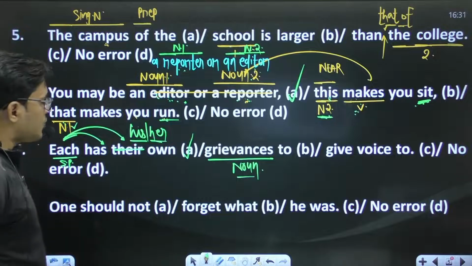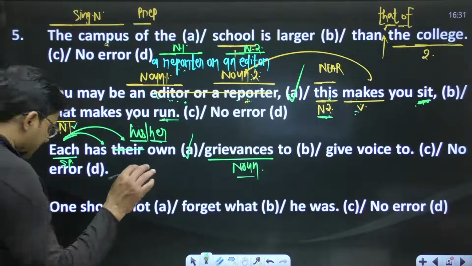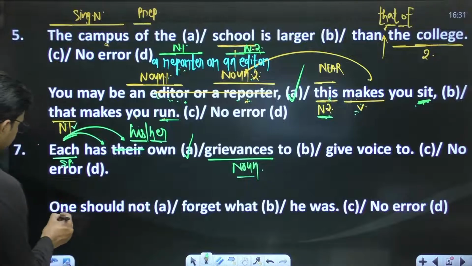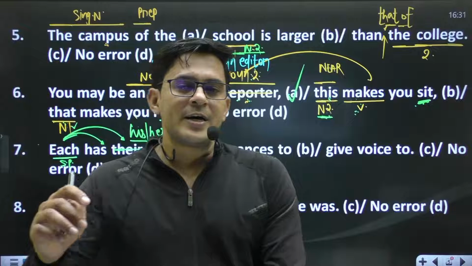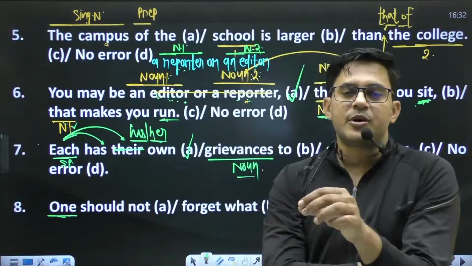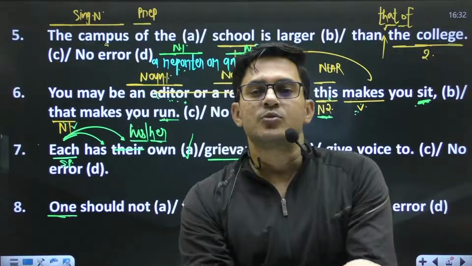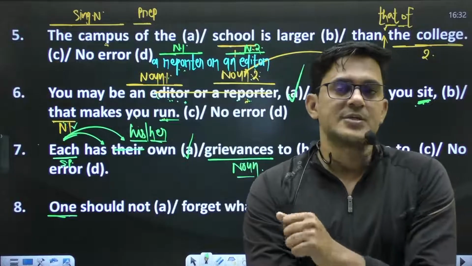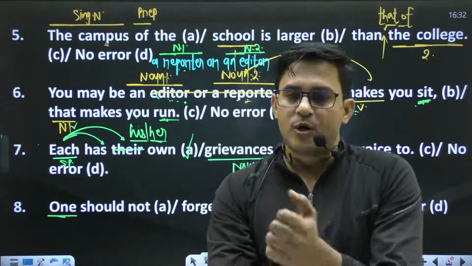Okay, one should not forget what he does, what he was. Okay, make it sure. Always remember one is an indefinite pronoun, and if an indefinite pronoun is made the subject in a sentence, it prevails throughout the sentence. The concept is, if one is made the subject in a sentence, it prevails throughout the sentence.